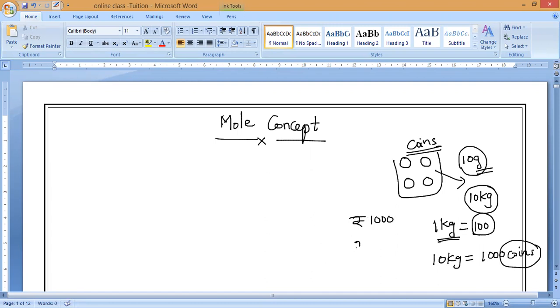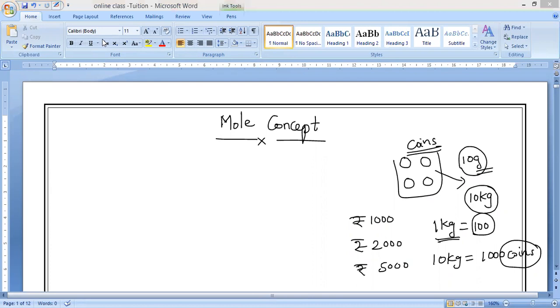If it is 2 rupees coins, I can say it equals 2000 rupees. If it is 5 rupees coins, then I can say it equals 5000 rupees. So here counting of coins is very difficult every time. That is why they are using what? Measuring mass. Correct or not? With the help of mass, they are counting the total amount of coins very easily. Yes or no? Yes, sir.